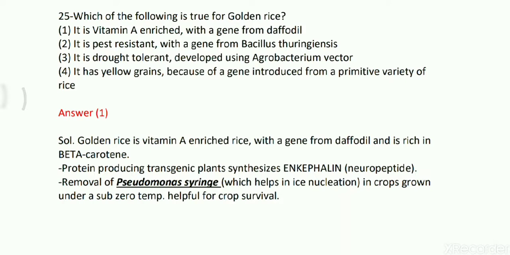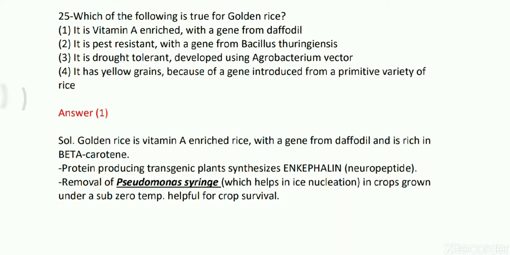Then drought tolerant with an Agrobacterium vector. So Agrobacterium tumefaciens acts as a universal vector for the transfer of different desired genes to different kinds of plants. It can easily enter the plant and enhance the synthesis of the desired gene. Okay, so again, besides that, there are protein producing transgenic plants that synthesize enkephalin, which acts as a neuropeptide.